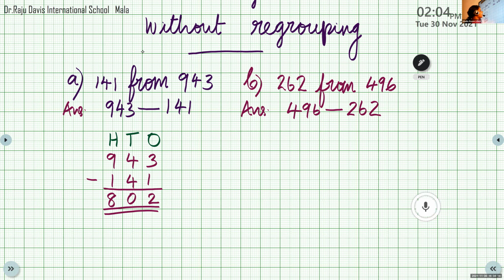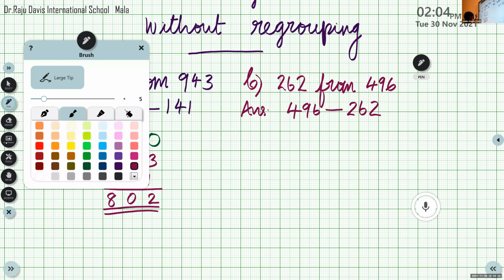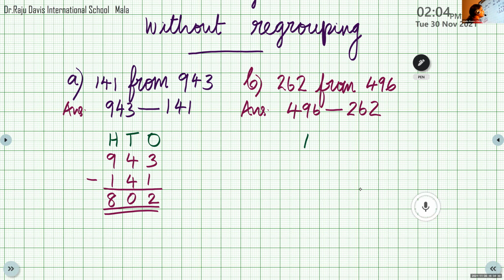How many places are there? Hundreds, tens, ones. Very good. Now, which is the bigger number? 496. Now, the smaller number? 262. So we have to start the subtraction from the ones place. 6 minus 2. What is the answer? 4.